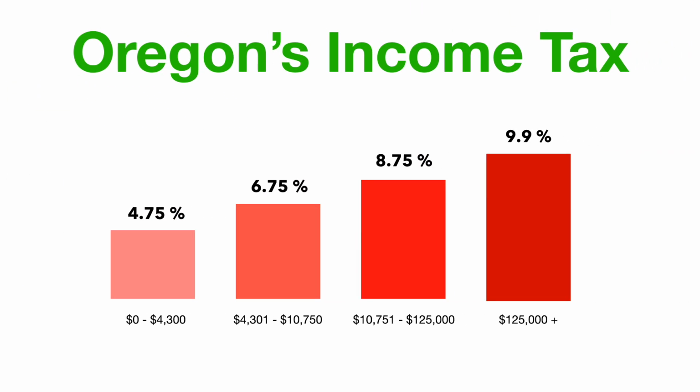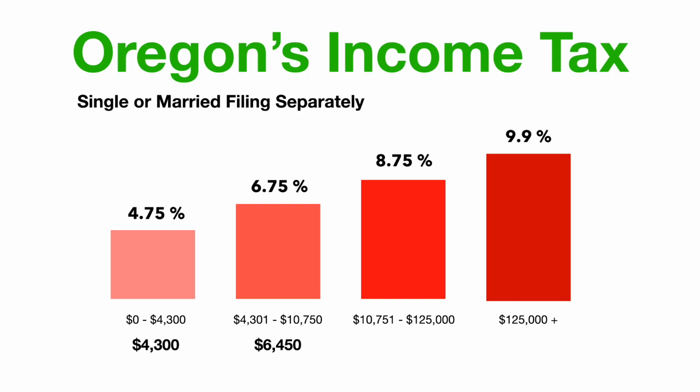Oregon has a progressive tax with 4 brackets, and we're going to look at what this would look like if you're single or married filing separately. The first $4,300, you're taxed at 4.75%. Then the next $6,450, you're taxed at 6.75%, 8.75% for the next $114,250, and then all that adds up to $125,000. Any dollar after $125,000 is taxed at the highest rate of 9.9%.